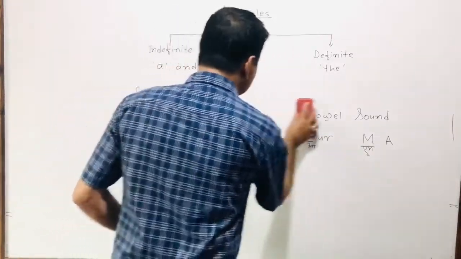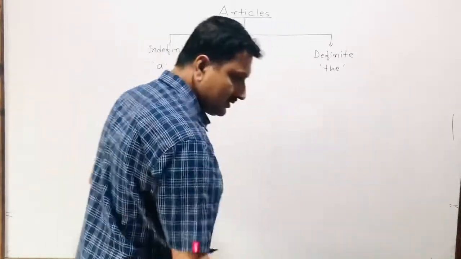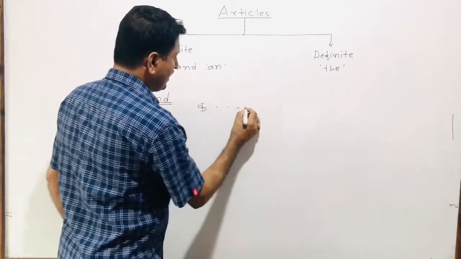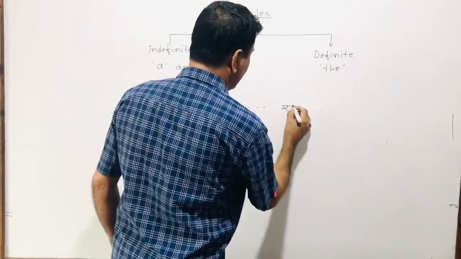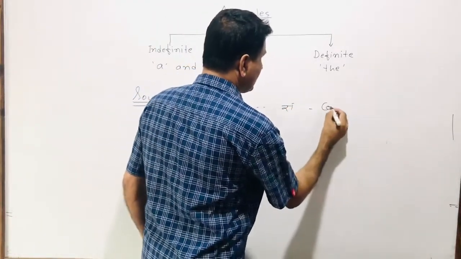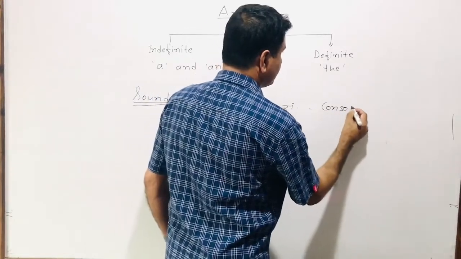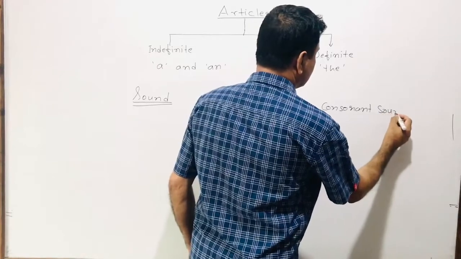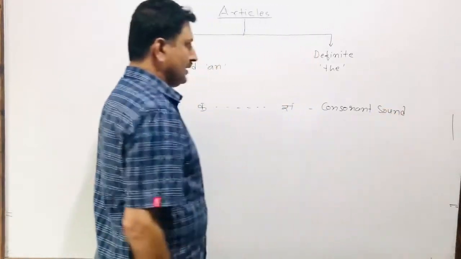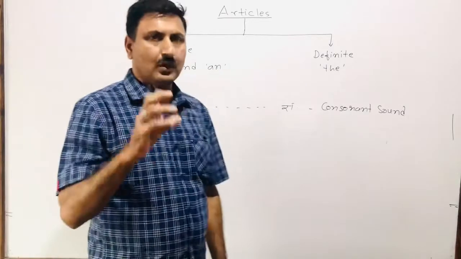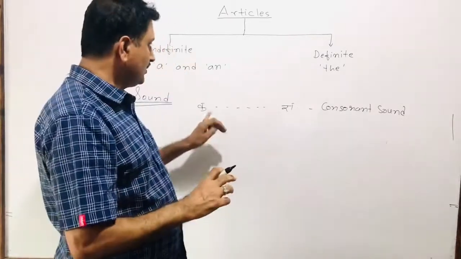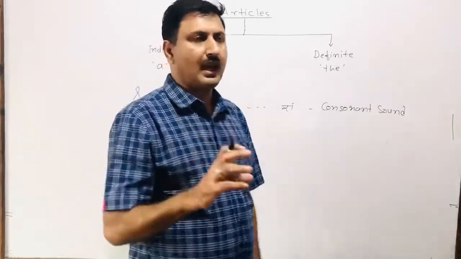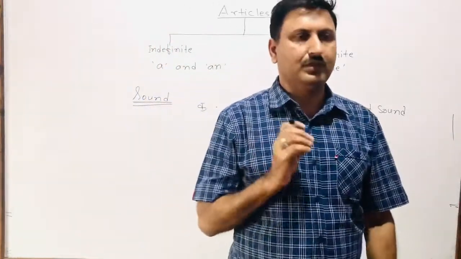Similarly, the sounds that belong in the Ka group, sound from Ka to Gya, is consonant sound. Any letter or any word that gives the sound from Ka to Gya is supposed to have consonant sound.